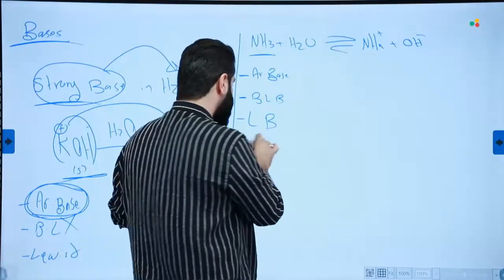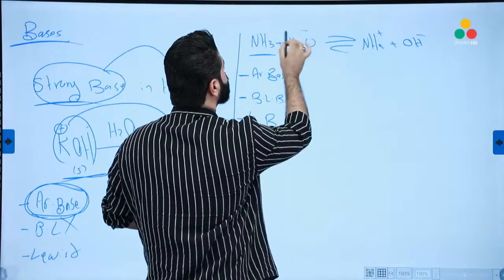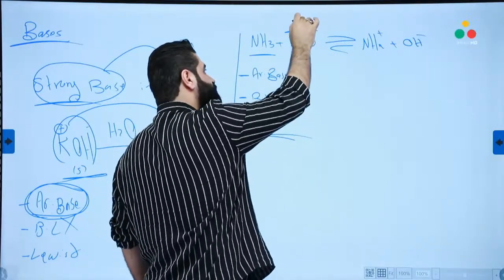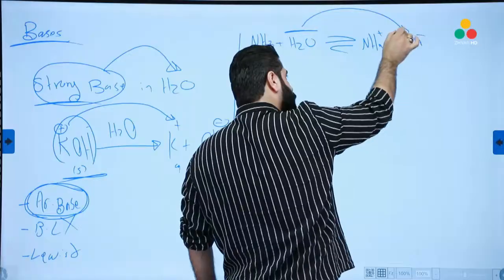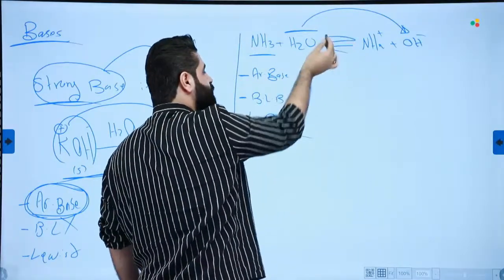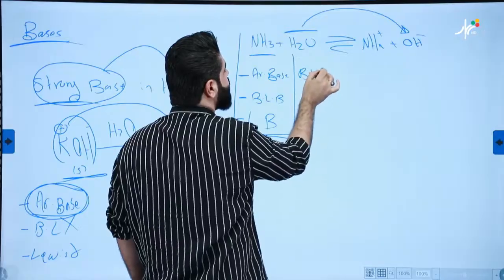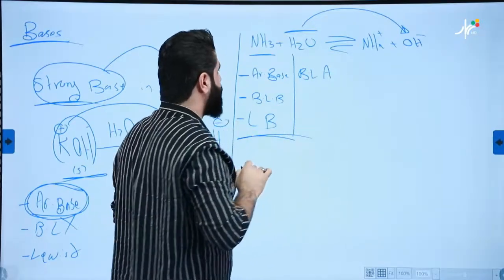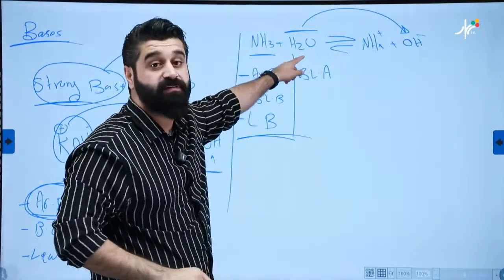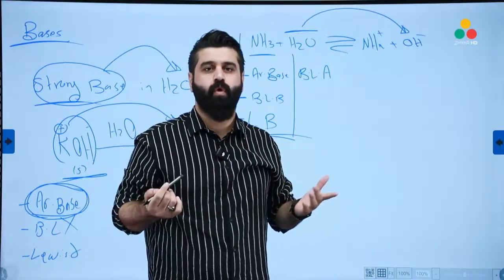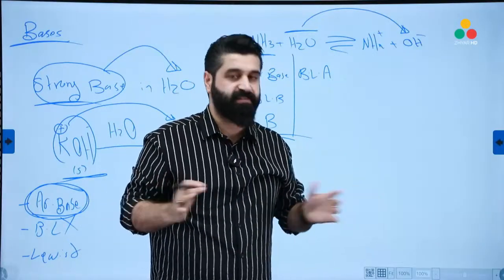Good. How about the water molecule? According to Arrhenius, it's just a solvent. According to Brønsted-Lowry, water has been converted into OH-, so it's a proton donor. This will be a Brønsted-Lowry acid. How about Lewis? According to Lewis, if there's a chance for water to become something, it's a base.